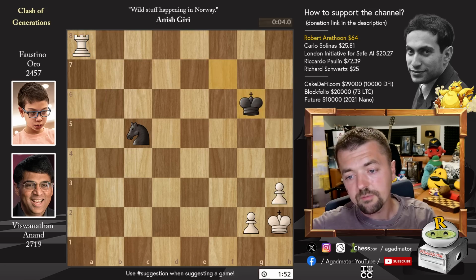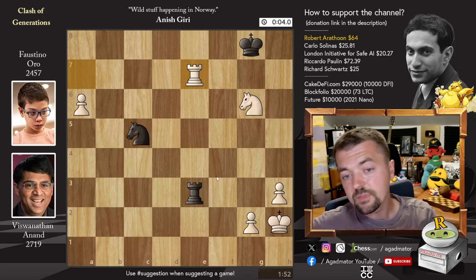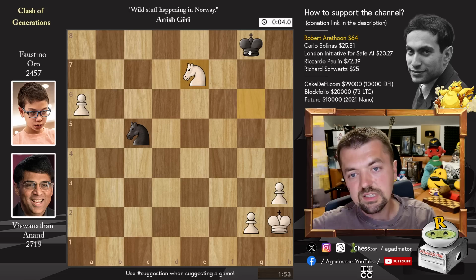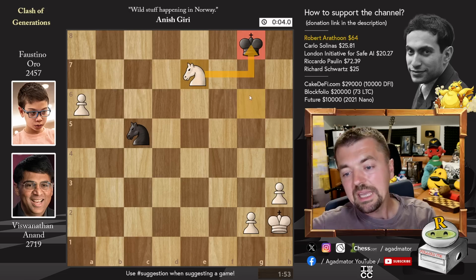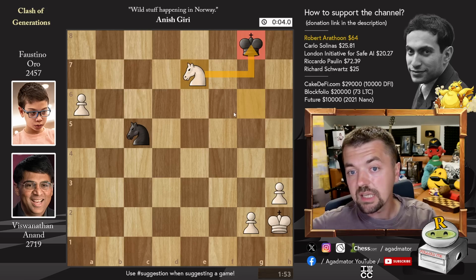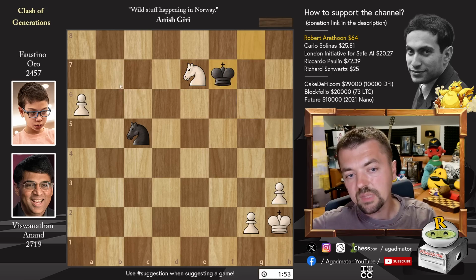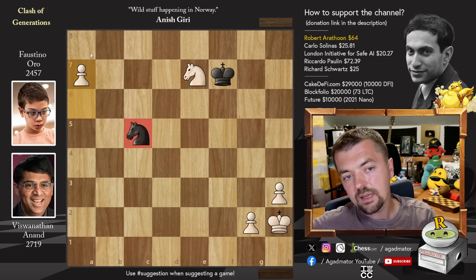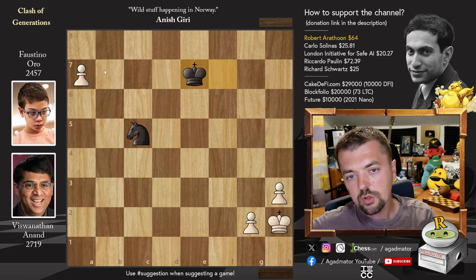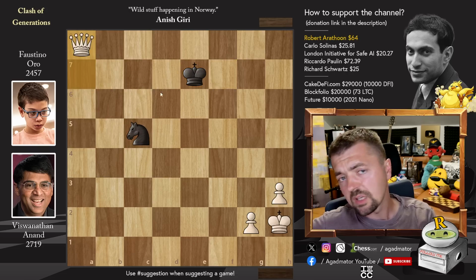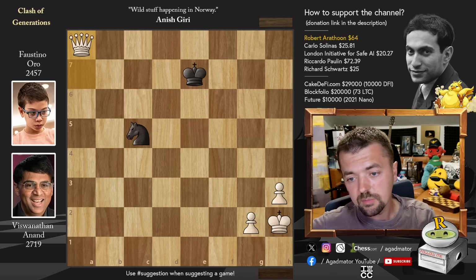And after rook to e7, of course, Faustino captured, and now Anand just played knight captures on e7. This comes with check, and it was in this position on move 57 that Faustino Oro resigned the game, as there is nothing more to be done here. Once you move the king, a7 is coming, and the knight is just nowhere near stopping that pawn, so captures queen, and now it's queen and 2 pawns versus a knight, of course, completely winning.